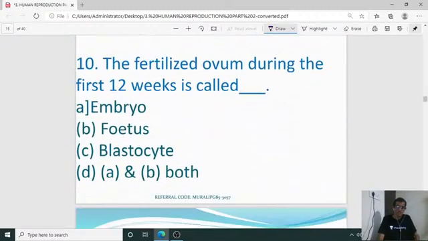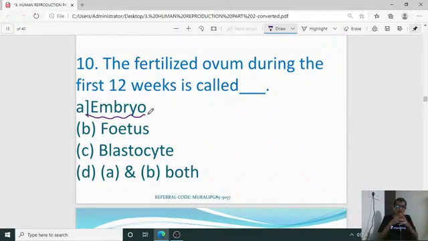Next question. The fertilized ovum during the first 12 weeks is called what? Embryo, fetus, blastocyst, A and B both. Which is the right answer? The fertilized ovum during the first 12 weeks. First 12 weeks means what? First 3 months. It is the embryo.